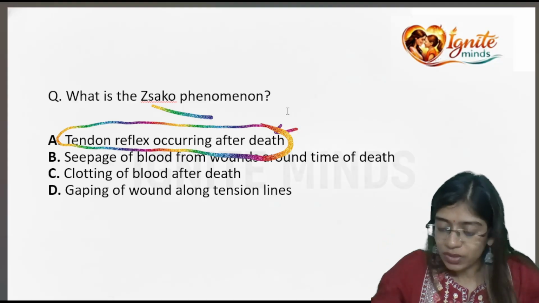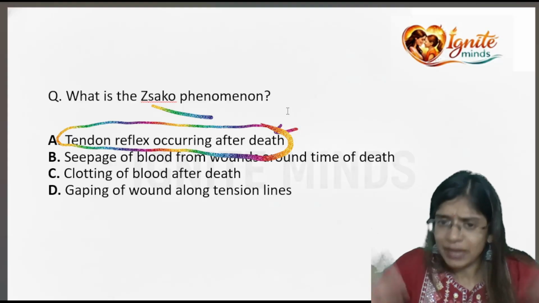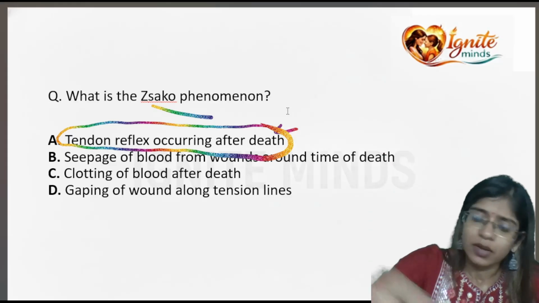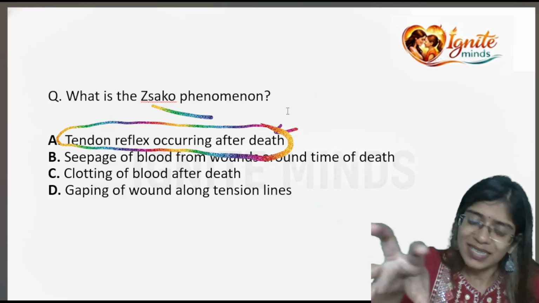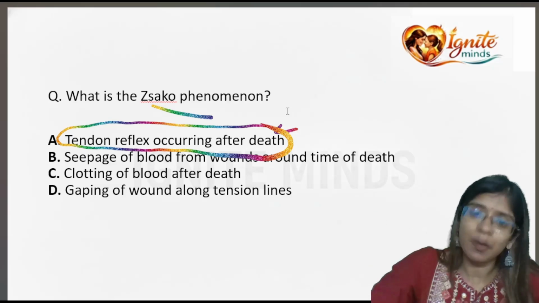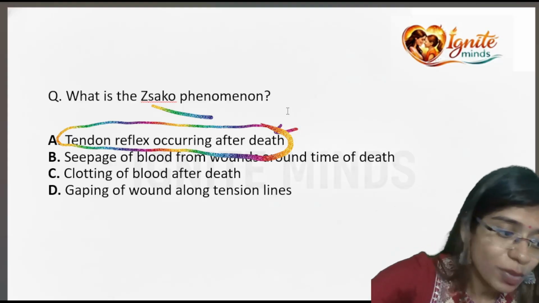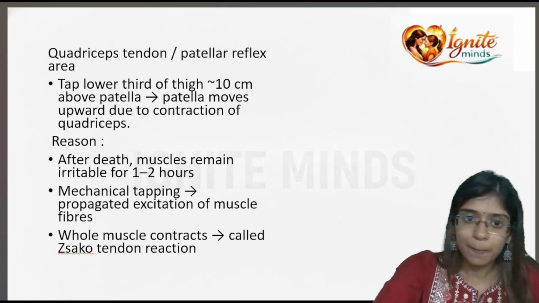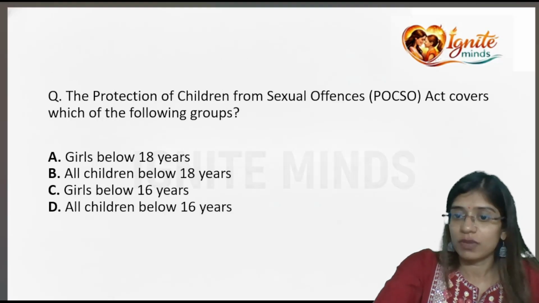So what you do is, after death of a person, if you want to see that, you can see the patellar reflex. About 10 centimeters above the patella, you use the hammer, just hit there slightly. The quadriceps will contract, it will move the patella upwards. You can elicit that, you can see that even after death. So this phenomenon is the Zarco phenomenon. Alright? Simple? Okay.